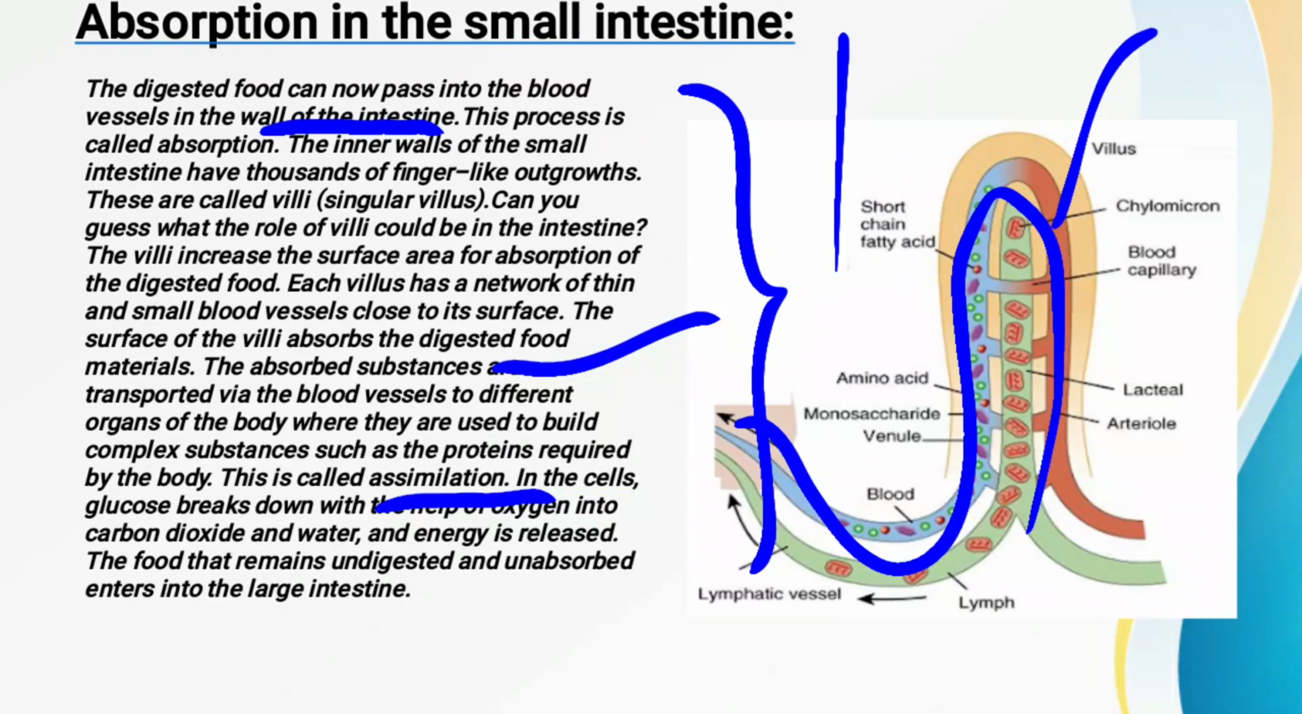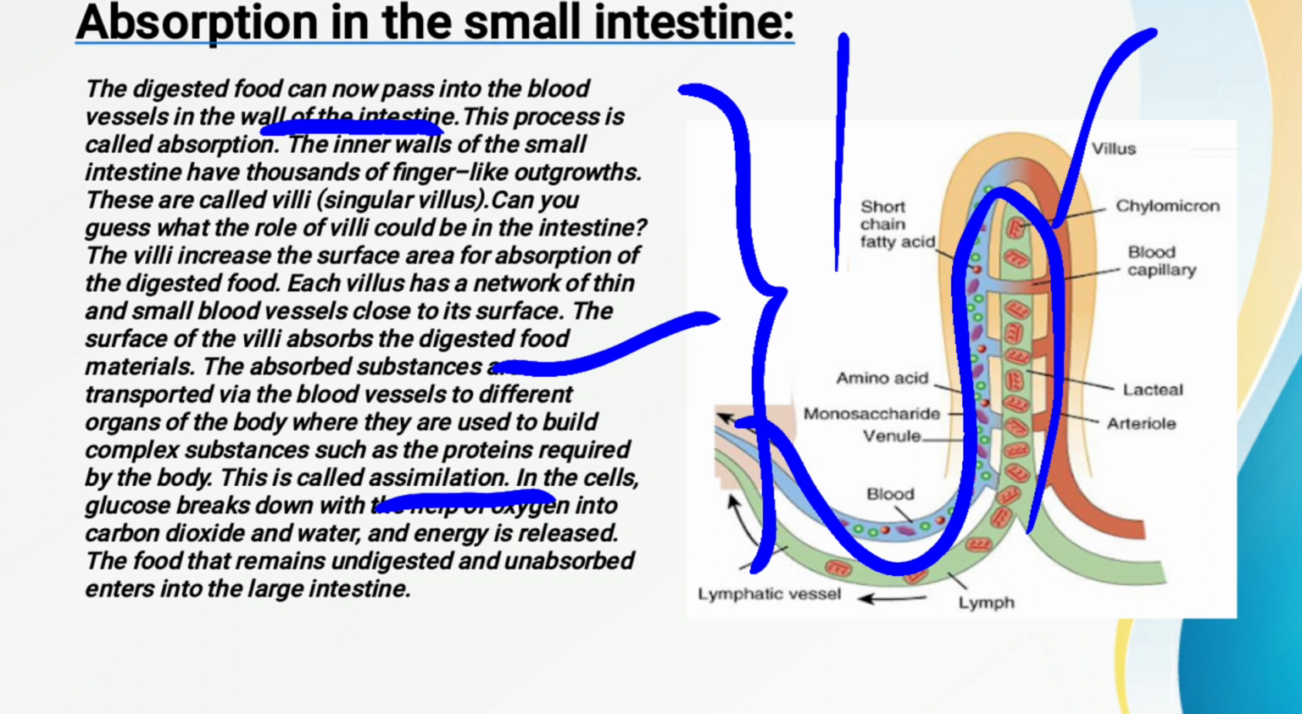the blood vessels. Fine. Now where are these blood vessels present? These blood vessels are present in the walls of the intestine, in the inner walls of the intestine. Now this process is called what? This process is called absorption. As we have read in the beginning, absorption is when soluble substances are absorbed into the blood fluids.